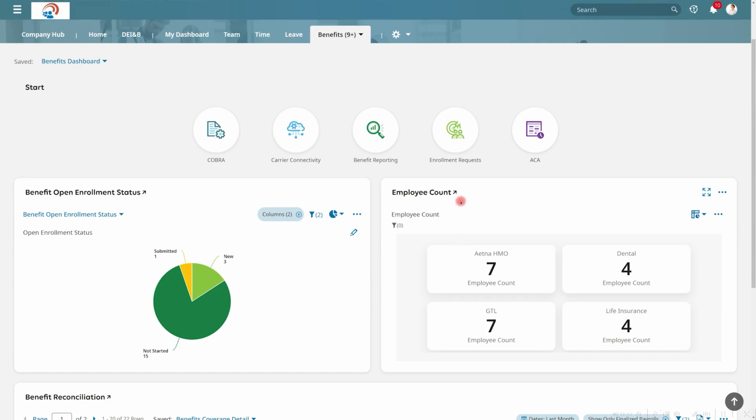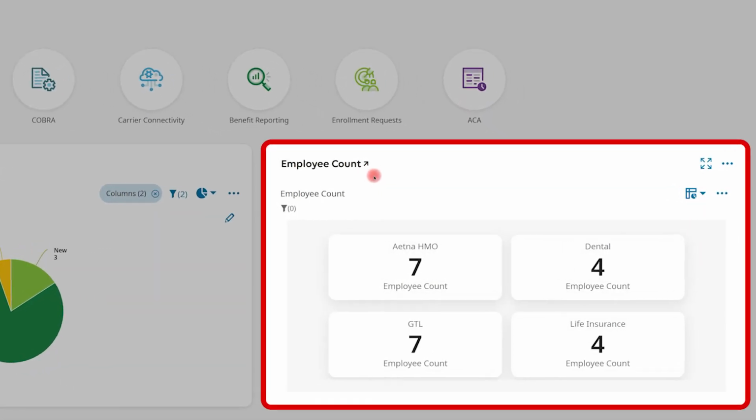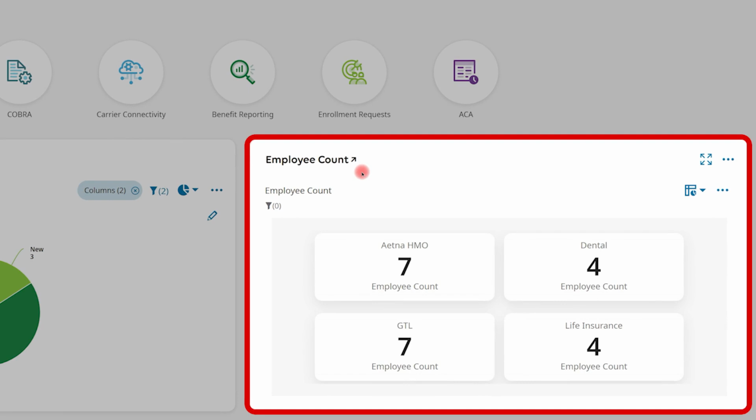Now with this People Analytics tool, you will also be able to get deeper reporting insights. So here on the benefits dashboard, you will notice that I have a KPI chart to provide visibility into the employee census data for my different benefit plans. This chart was created using our Insights Explorer reporting tool. So let's dive into this report to take a look.